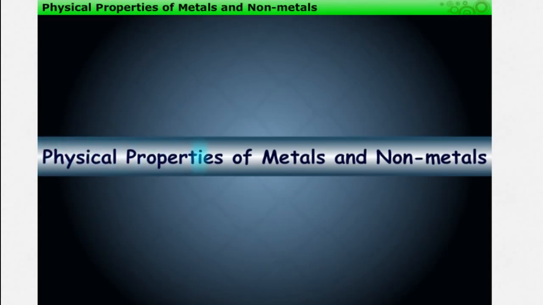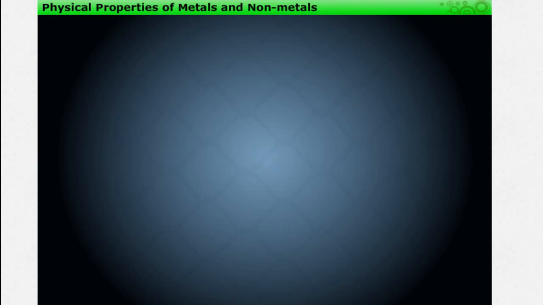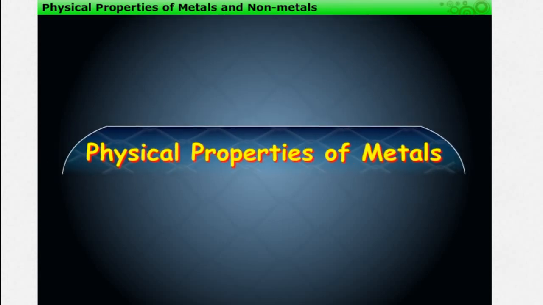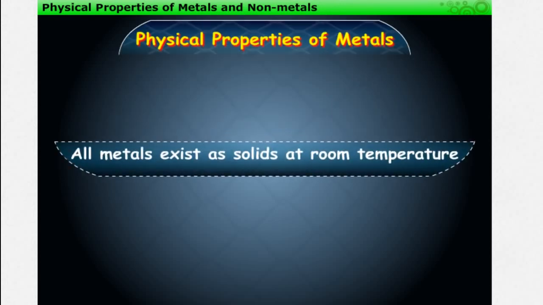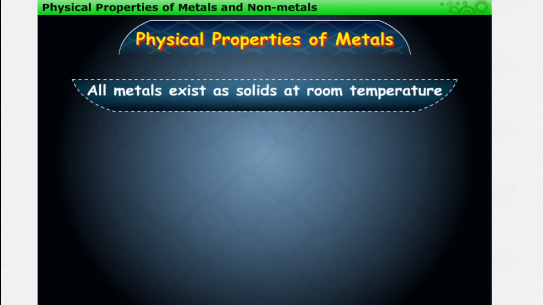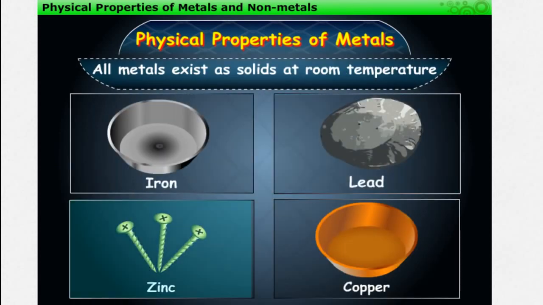Physical properties of metals and nonmetals. Let us discuss the physical properties of metals. All metals exist as solids at room temperature. Example: iron, lead, zinc, and copper.